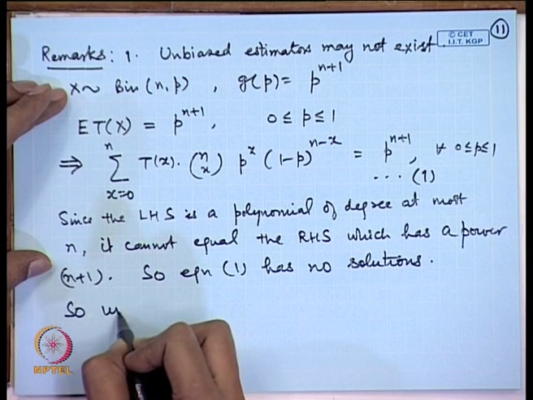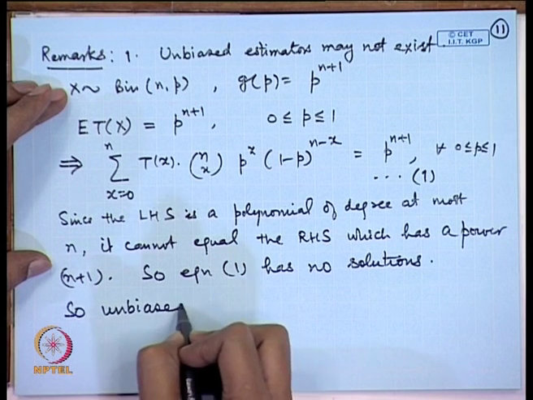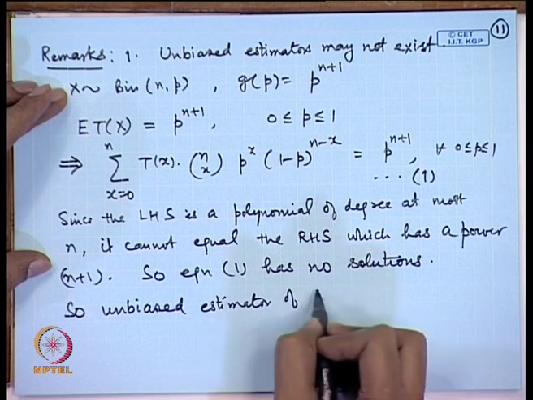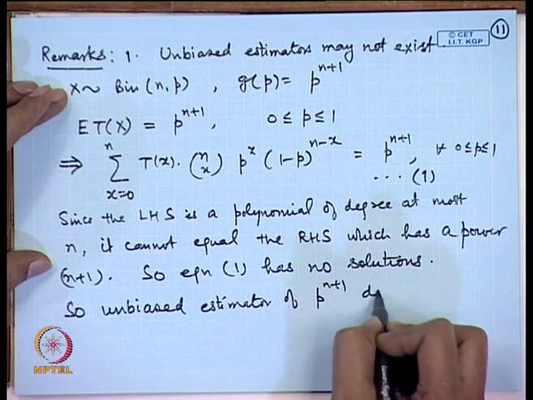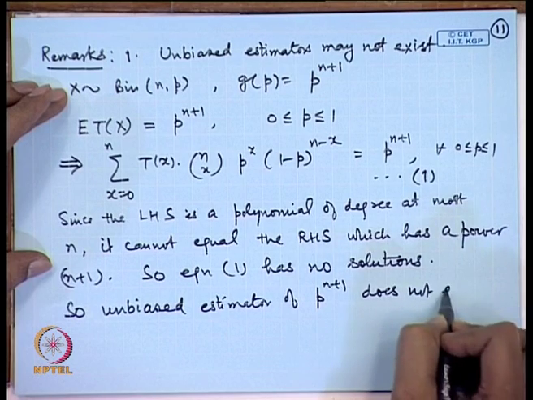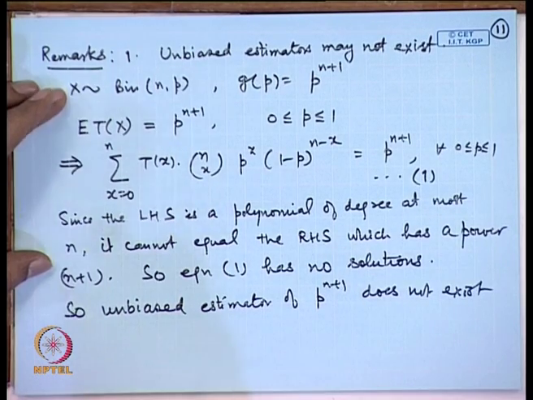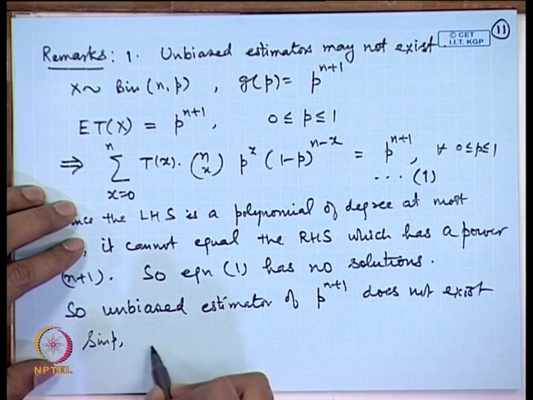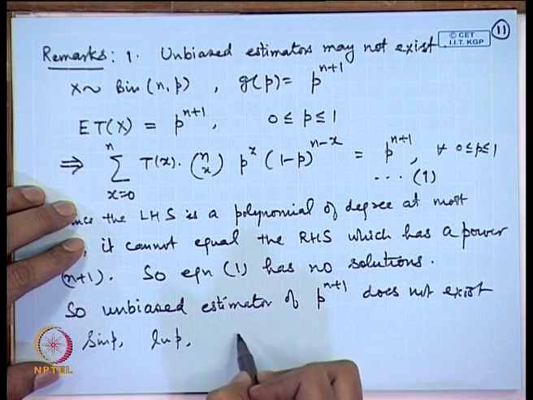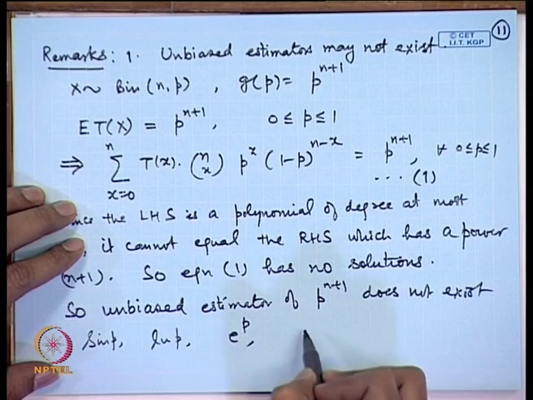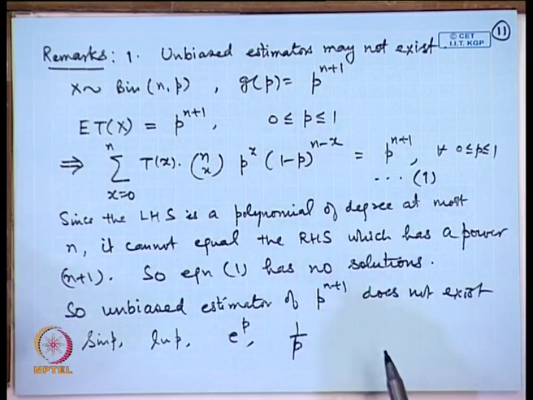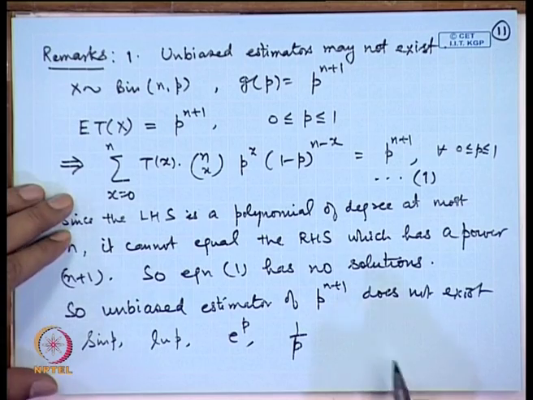So, an unbiased estimator of p to the power n plus 1 does not exist. Similarly, we may consider a function say sin p, or say ln p, or e to the power p, or 1 by p. In all these cases, unbiased estimators will not exist.